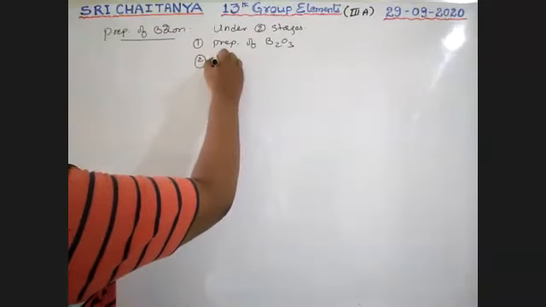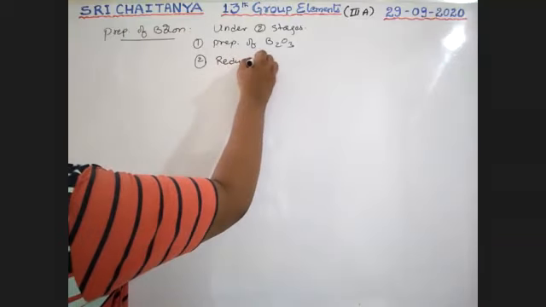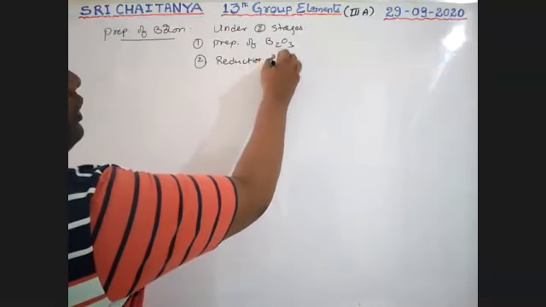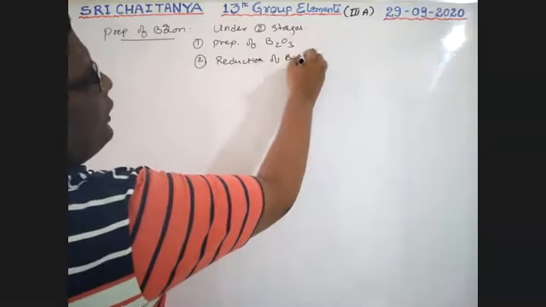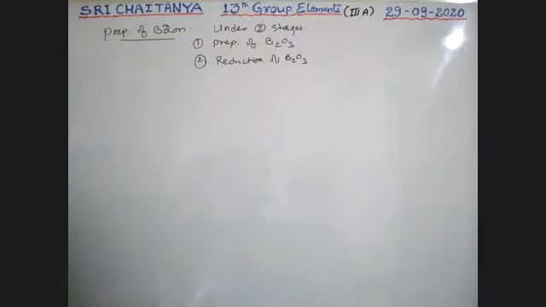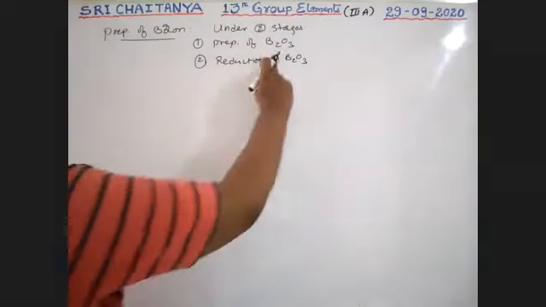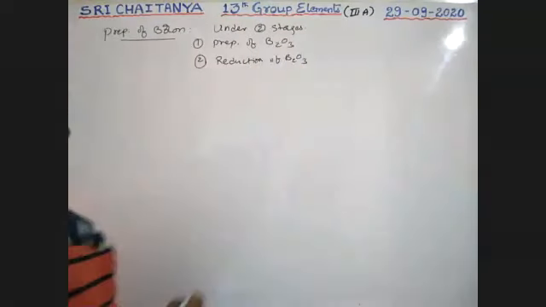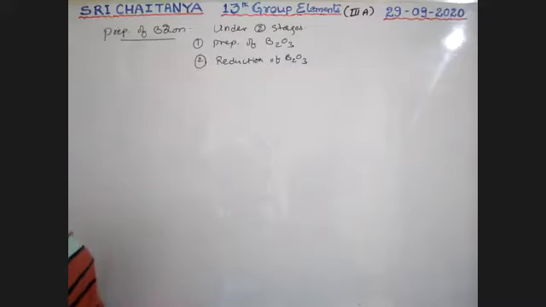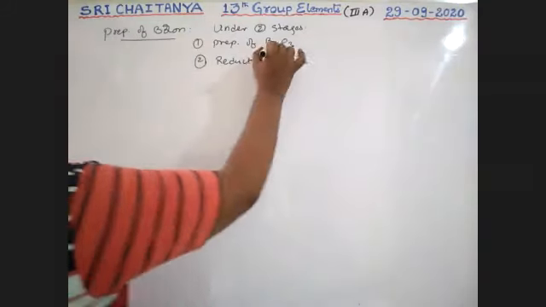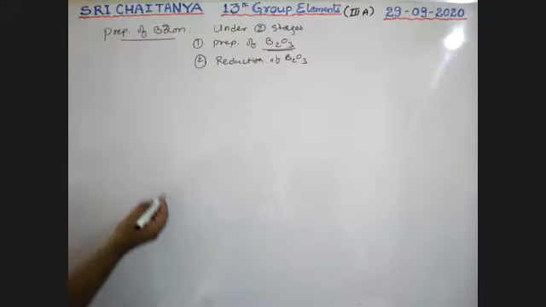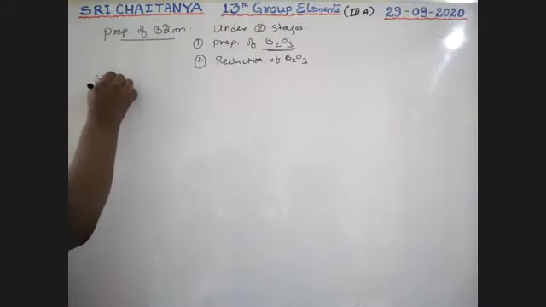Therefore, the second stage is reduction of B2O3. Finally, we will get boron. Now, in the first stage, I am explaining how to prepare B2O3.